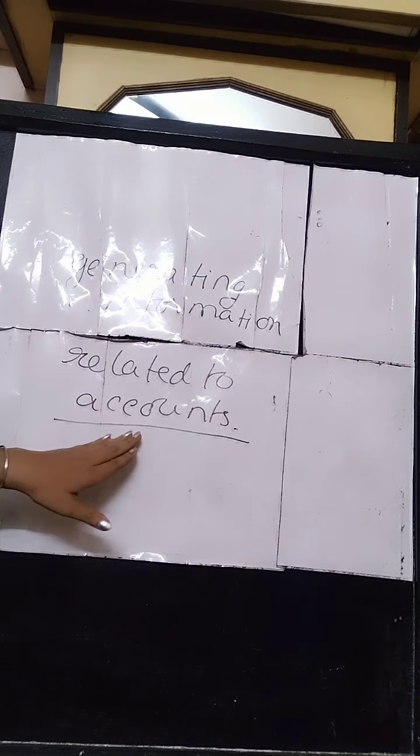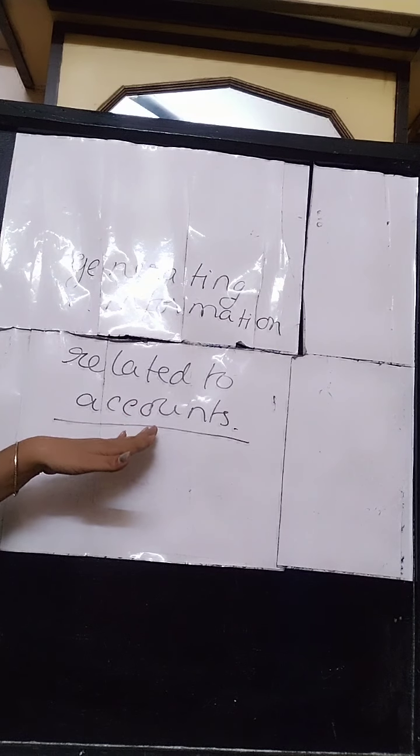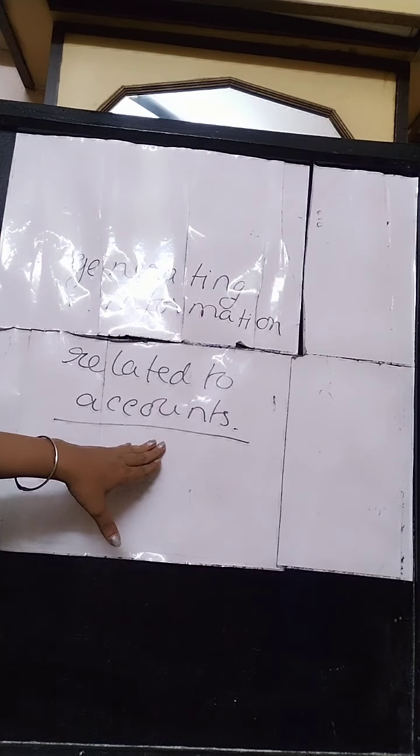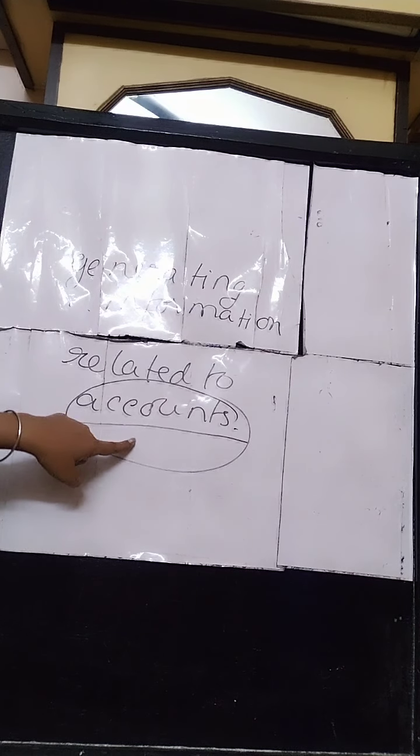Now what is an account? Accounts means the financial position of a person or an institution. Accounts is related with the financial position of a person or an institution. If there is any change in the financial position, it is related to accounts.